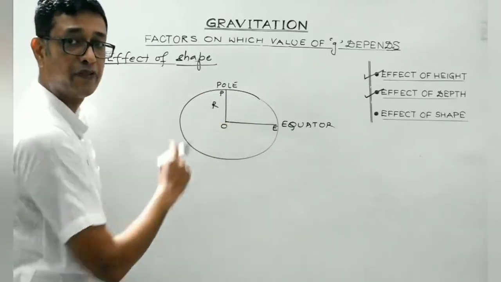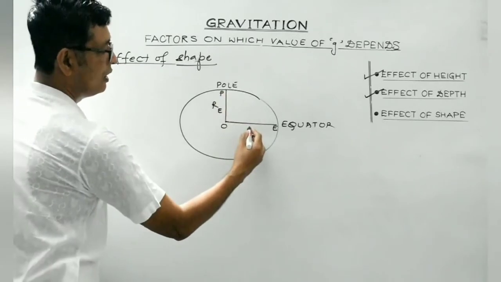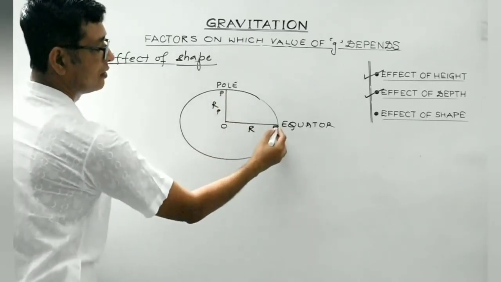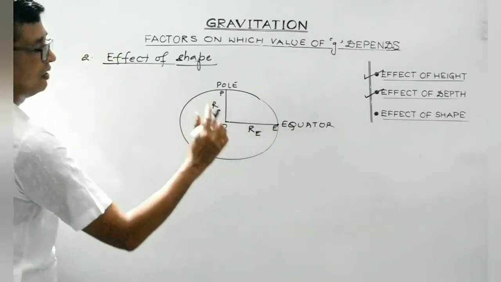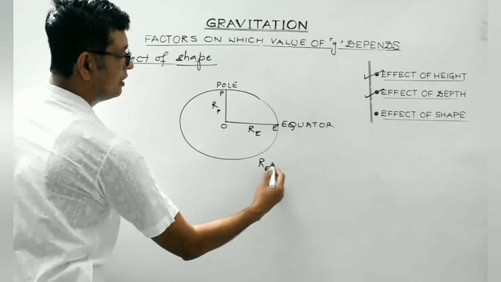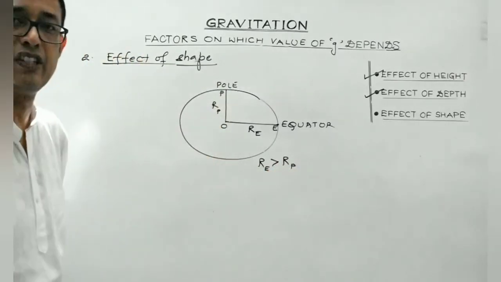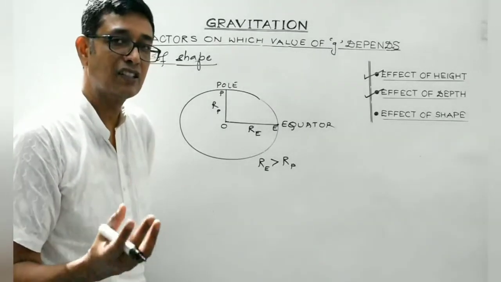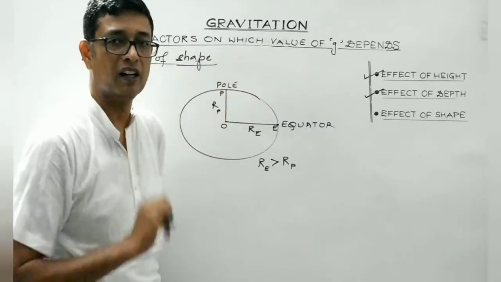The radius would be different, obviously. This is the radius at a point on the pole, and this is the radius for a point on the equator, RE. It is pretty clear that RE is greater than RP. It's pretty evident from the diagram itself. So, practically, we consider Earth to be a perfect sphere, where RP is equal to RE is equal to R.